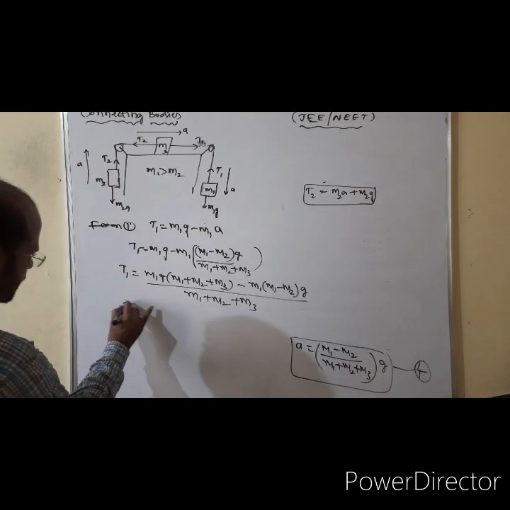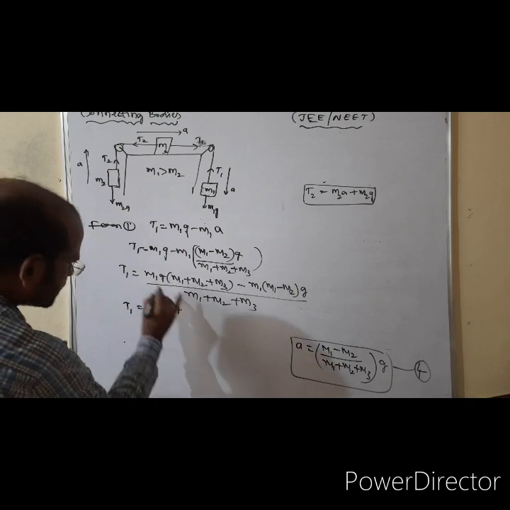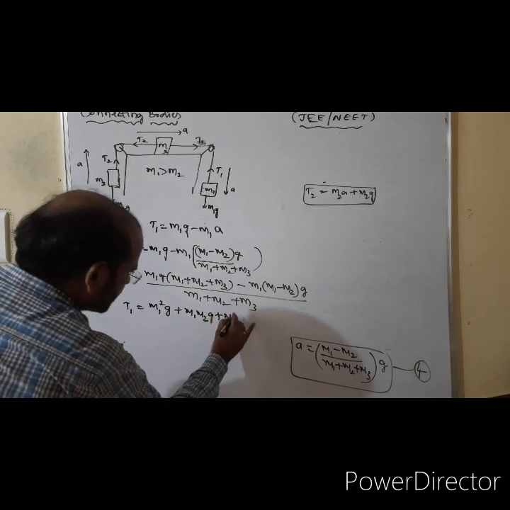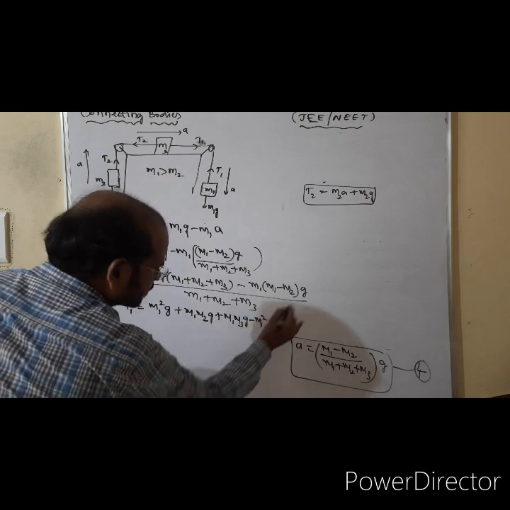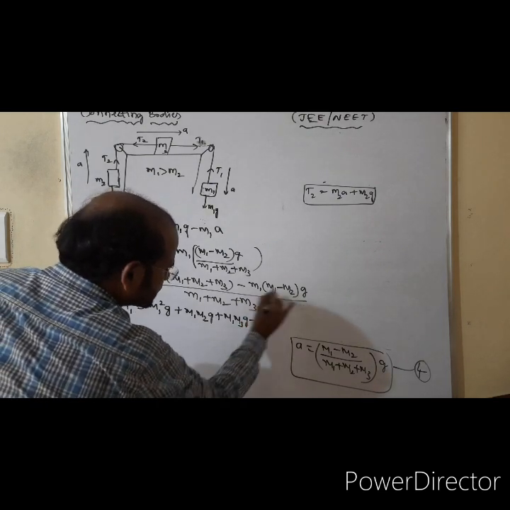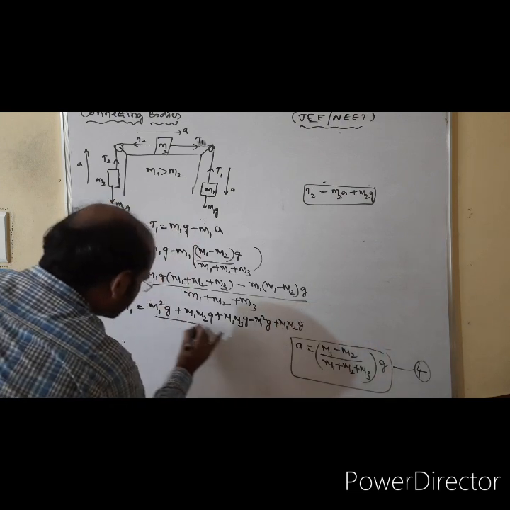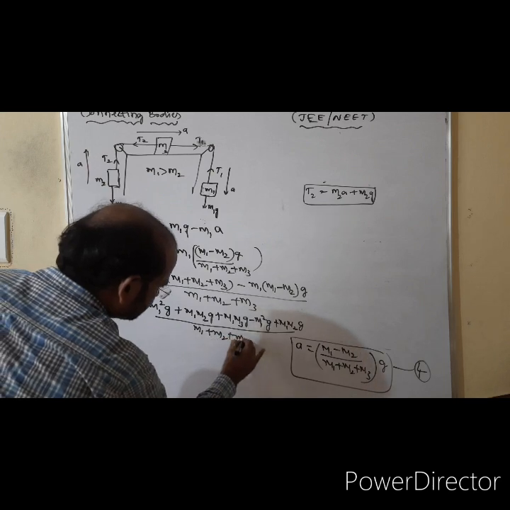T1 is equal to M1 square G, because M1 and M1, plus M1 M2G plus M1 M3G, minus M1 square G plus M1 M2G, whole divided by M1 plus M2 plus M3. Right?